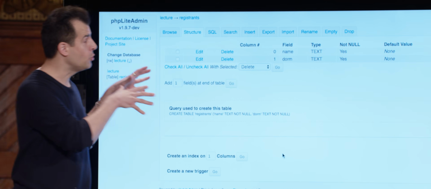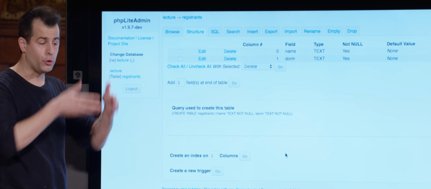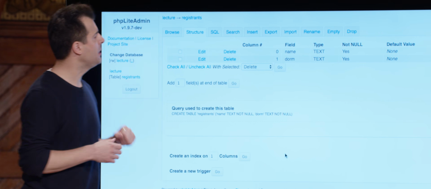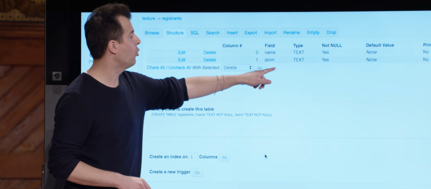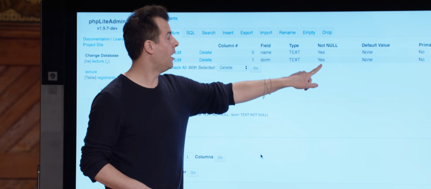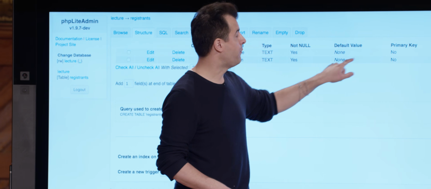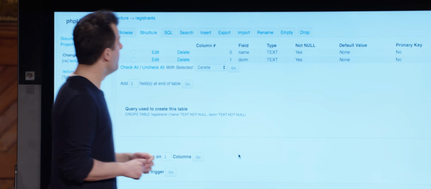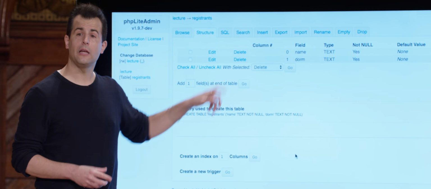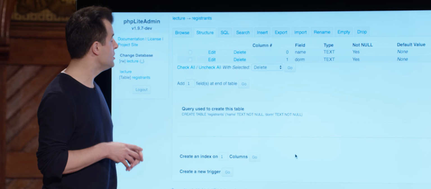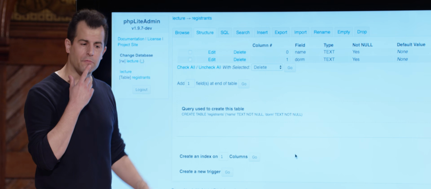It's more esoteric looking than something like Google Spreadsheets where you just have columns and rows. Here we're being more precise. I have two fields, name and dorm. Each is of type text. Either can be null, but neither has a default value, and neither is a primary key. But via the edit link here and delete, I can actually change those definitions. And I can even add more fields if I think of things later.